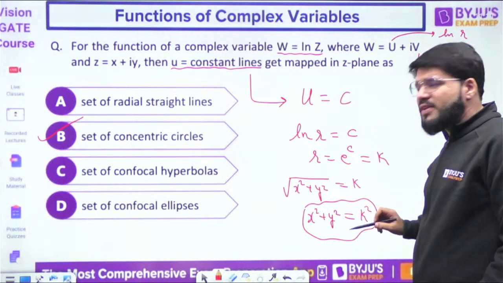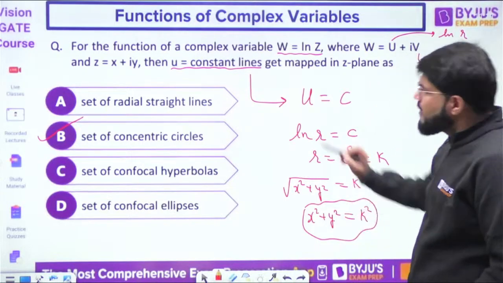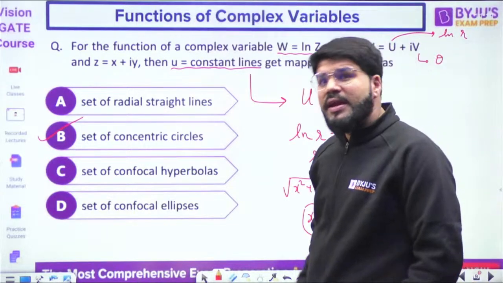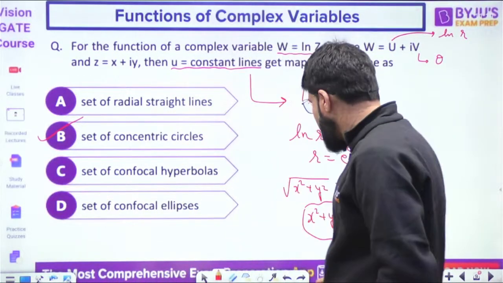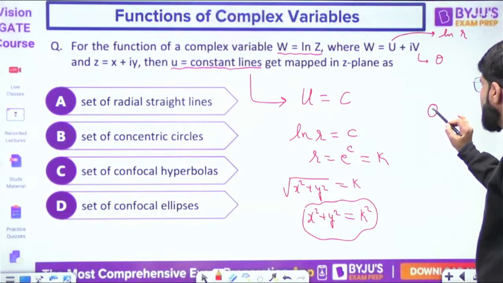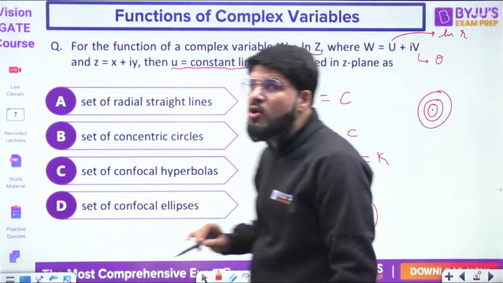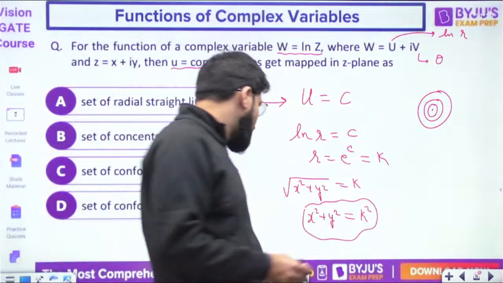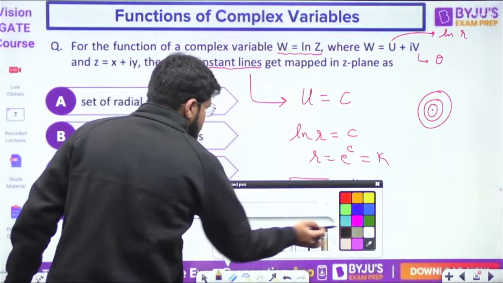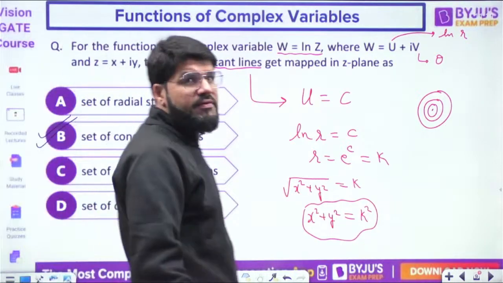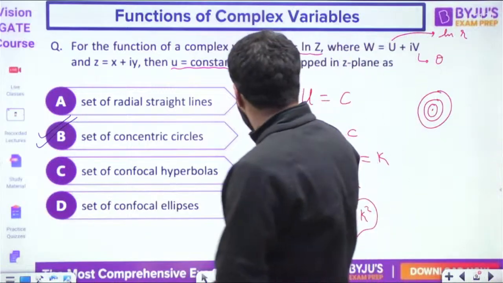The radius of the circle, x square plus y square equal to r square, depends on whatever constant value is given. The radius can vary as per the data in the question, but the center is fixed. So you may have a circle of unit radius, or radius 2 or radius 3, with origin as center, but all of the circles will have a common center. That is what is known as a set of concentric circles. Option number B, very clearly.